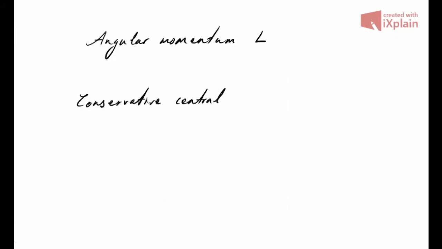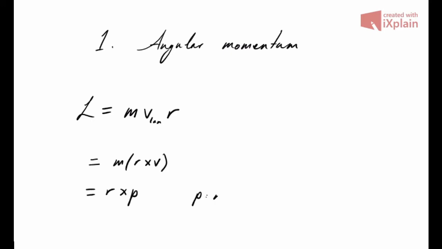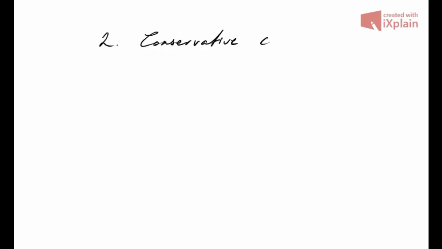You need to know a few key terms before we proceed: angular momentum, conservative central forces, and eccentricity. Firstly, angular momentum. For particles orbiting a central point, the angular momentum of the particle is the mass of the particle multiplied by its tangential velocity multiplied by the radius of the orbit. It's a conserved quantity because the angular momentum of the system is constant unless it's acted on by an external force.